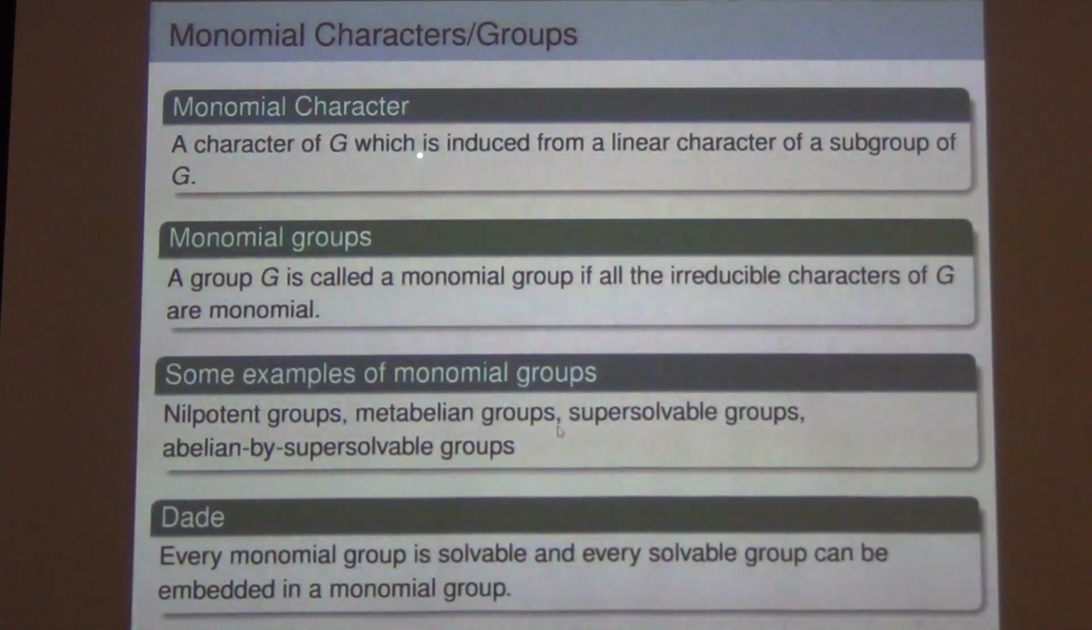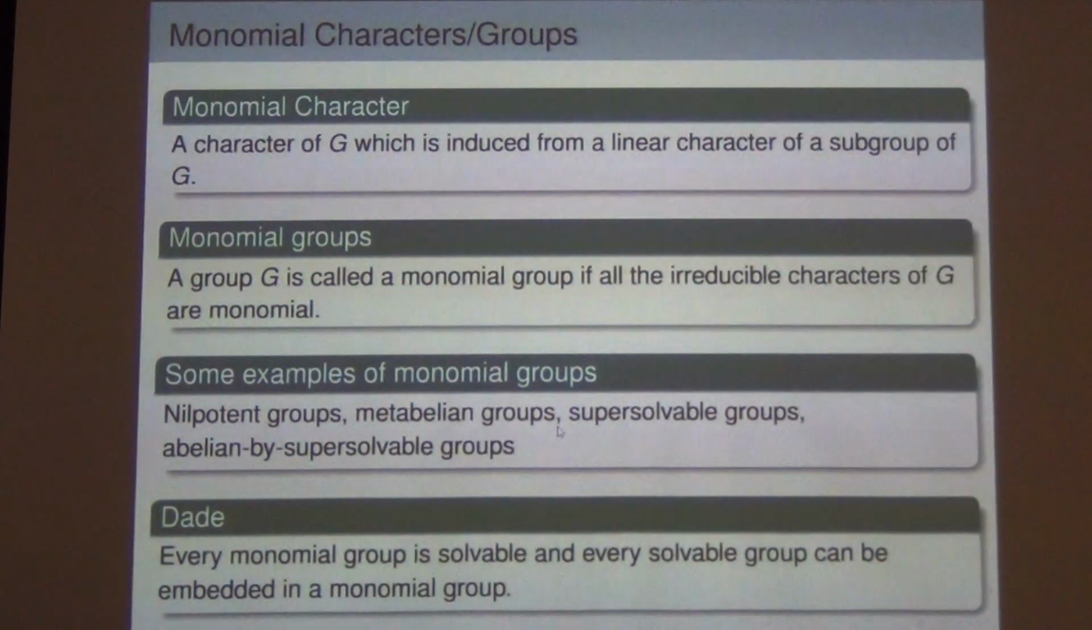A character of G is called monomial if it is induced from a linear character of a subgroup. Linear characters are easy to see. A linear character of a group means a homomorphism from G to the non-zero elements of a field. So a complex linear character of G means a homomorphism from G to the non-zero complex numbers. But you can also have linear characters of subgroups of G and induce them to G.